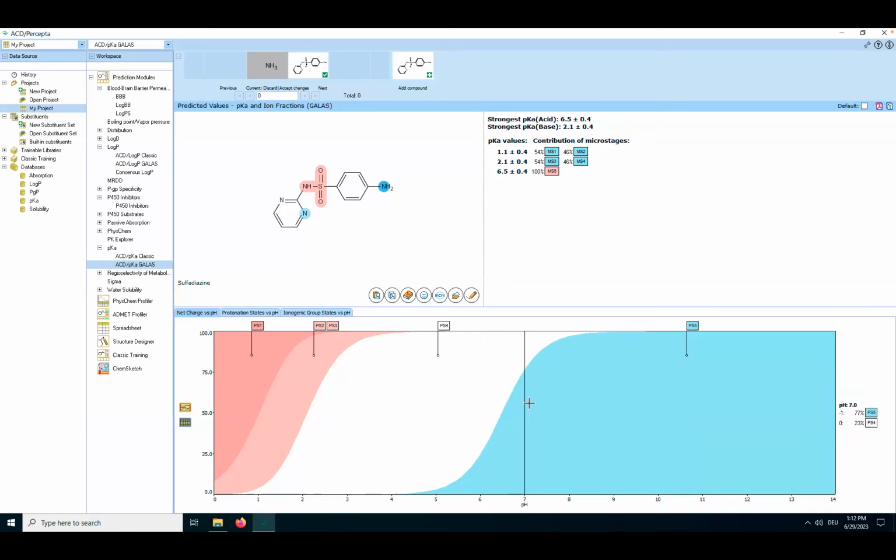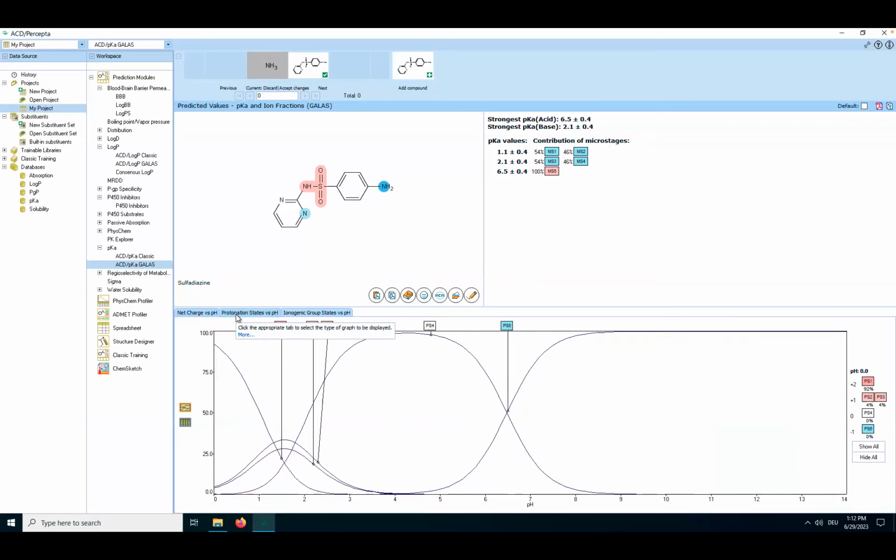And then if you're at 7, we have mainly protonation state 5. Yeah, so that is what this prediction can give you. And here is then the plot where you can see how those protonation states go from one to another. With that, I actually have to stop showing you the predictors.